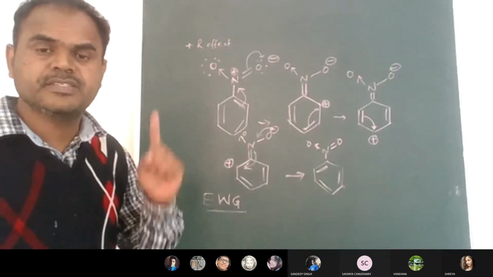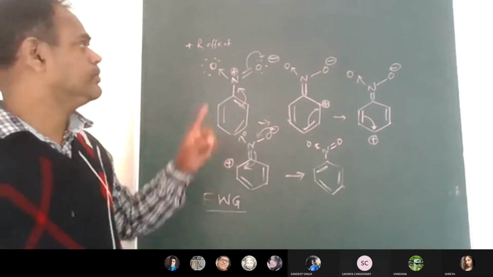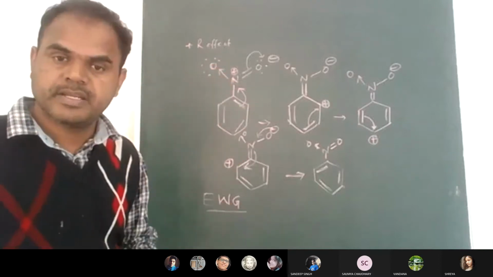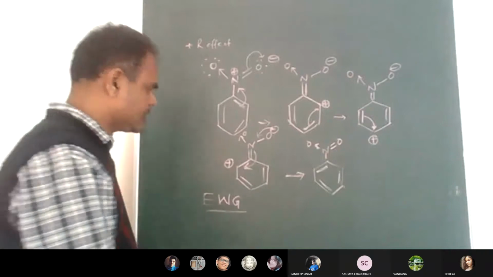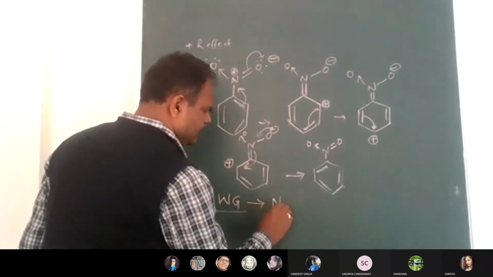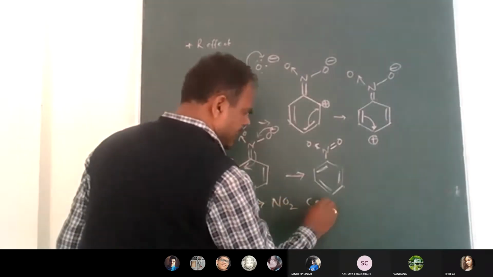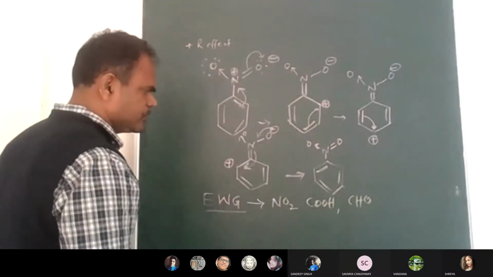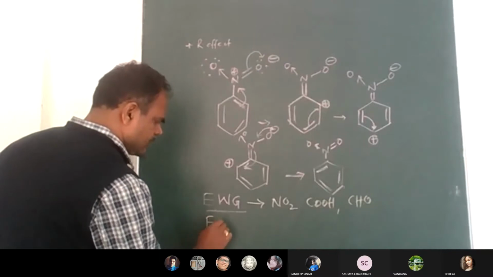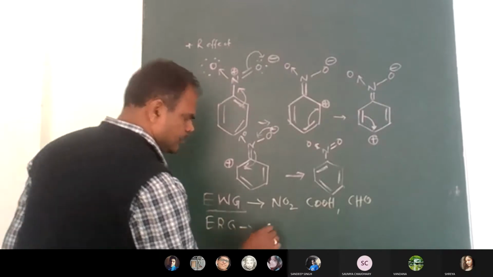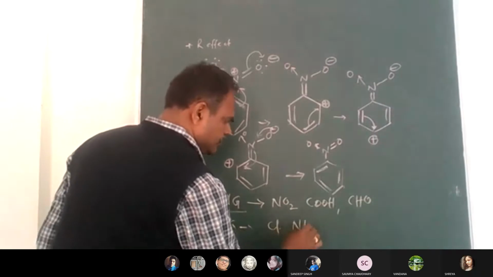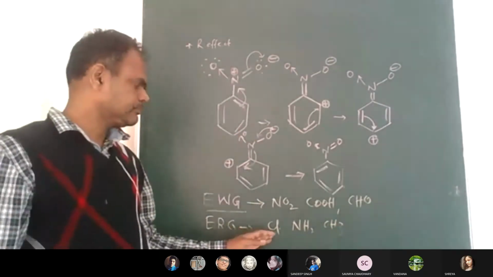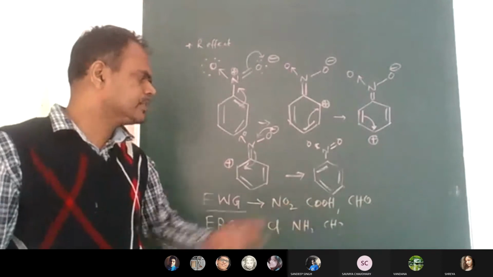This is electron withdrawing group we say, and some are electron releasing groups. Electron withdrawing groups are NO2, COOH, CHO. These we call electron withdrawing groups, and electron releasing groups are chlorine, iodine, NH2, CH3.